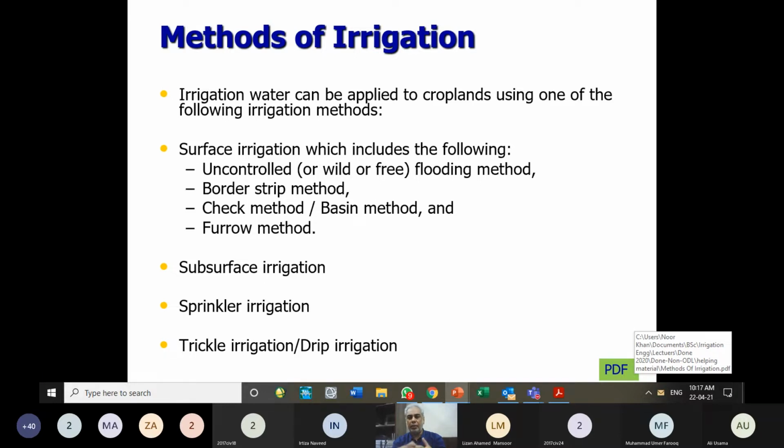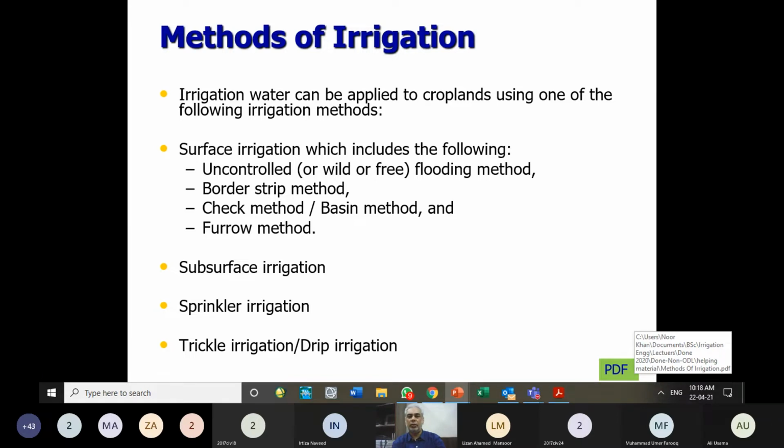And the second method, which is separate from it, is subsurface irrigation. We supply water not from the surface, but through seepage underneath, from the groundwater. Water is provided below the ground level, and then through capillary action, through seepage from the pores of the soil, water reaches the roots. So we don't see any pondage at the top of the ground. That method is called the subsurface irrigation method. We don't see this method much practiced over here.